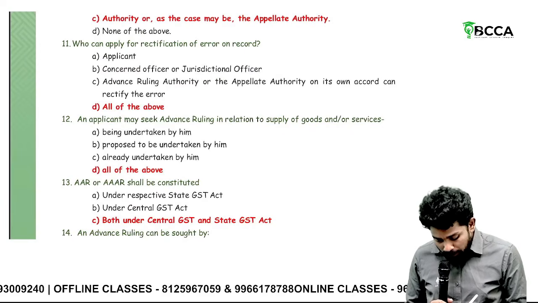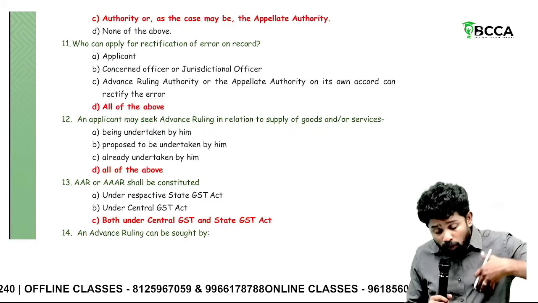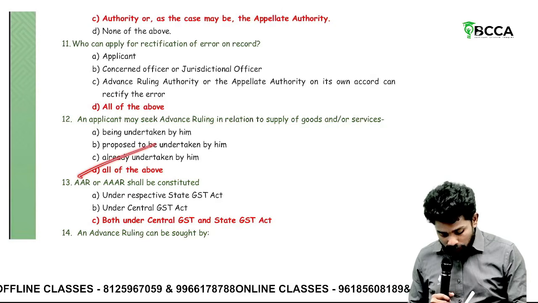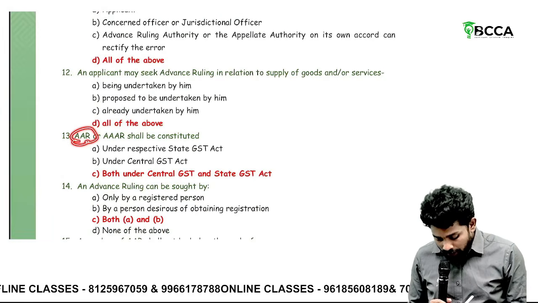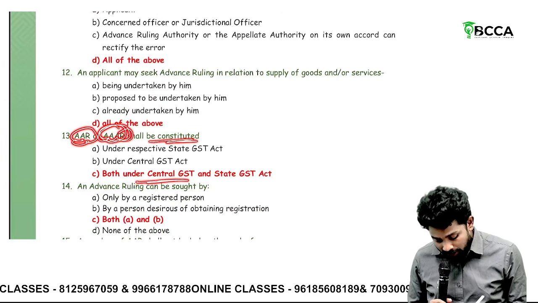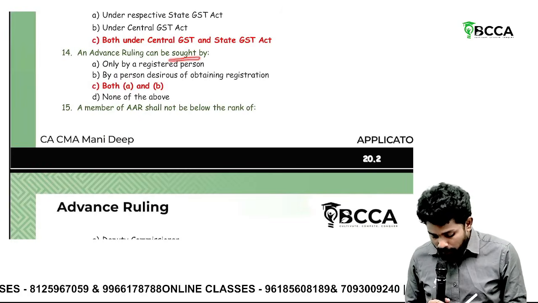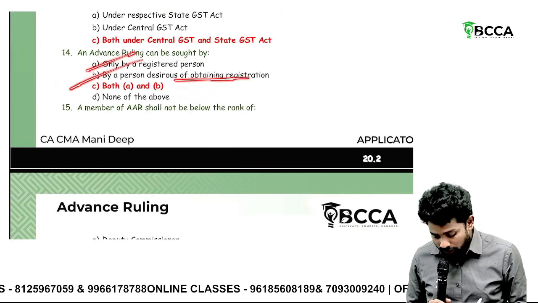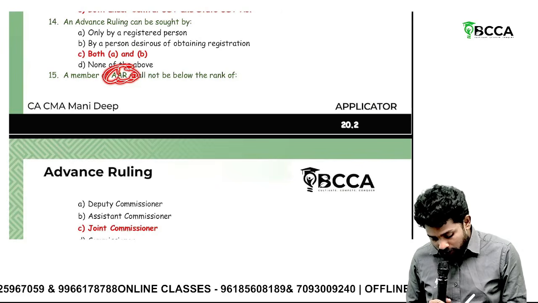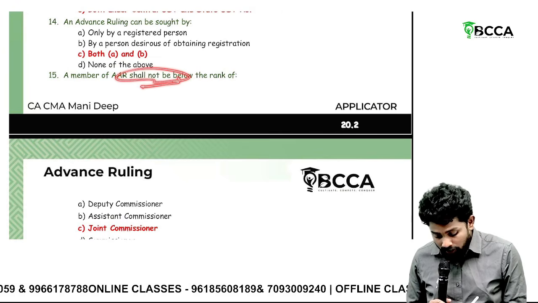Applicants can seek advanced ruling in relation to supply of goods which are proposed to be undertaken, or already undertaken also, you can go for advanced ruling. The authority for advanced ruling and appellate authority for advanced ruling shall be constituted both under central GST as well as under state GST. An advanced ruling can be sought by a registered person or a person desirous of obtaining registration. A member of the authority for advanced ruling shall not be below the rank of joint commissioner.